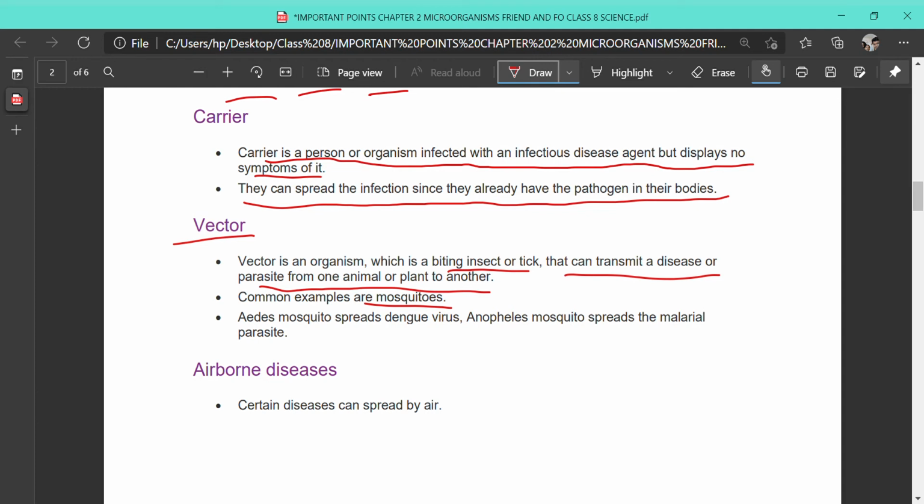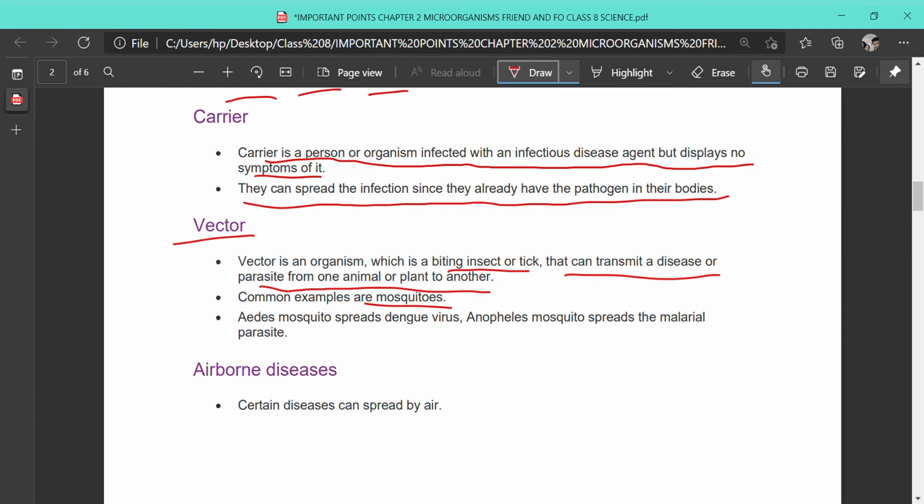these protozoans are put into the body of the healthy person, and the protozoan starts multiplying inside the body, and that healthy person gets the disease called malaria. Plasmodium mainly resides inside the RBC, the red blood cell, and goes on multiplying, and ultimately at some time they burst. This bursting of the RBC gives the shivering effect and high fever in malaria.